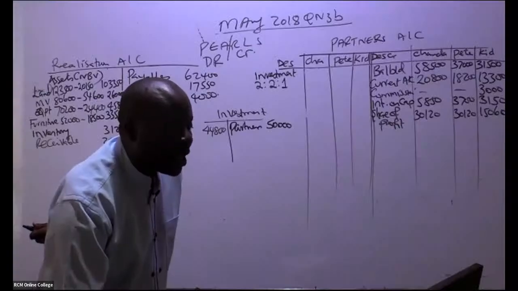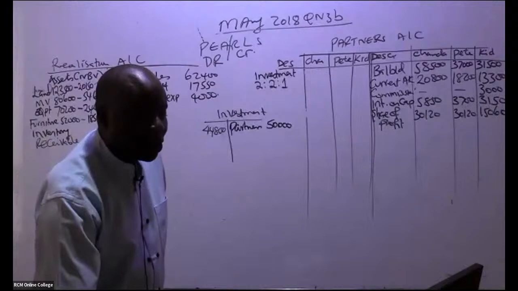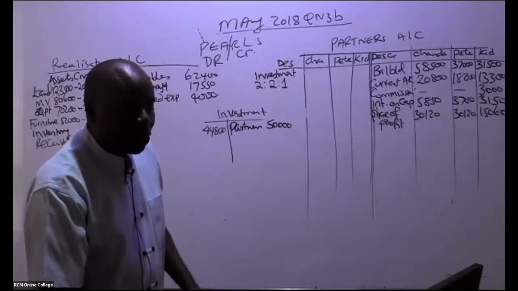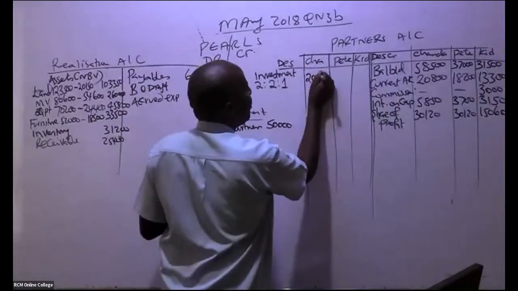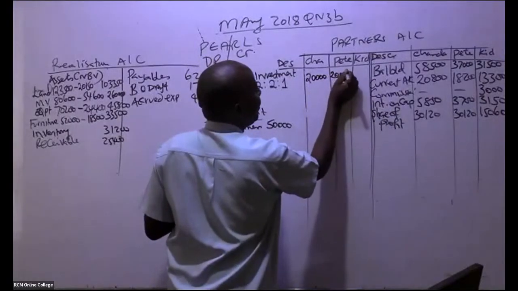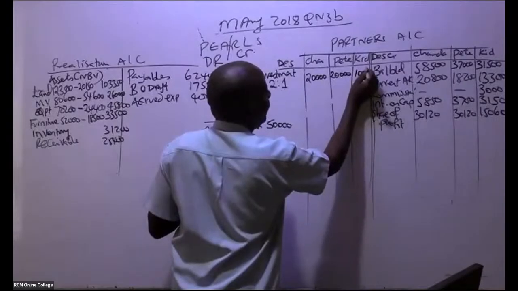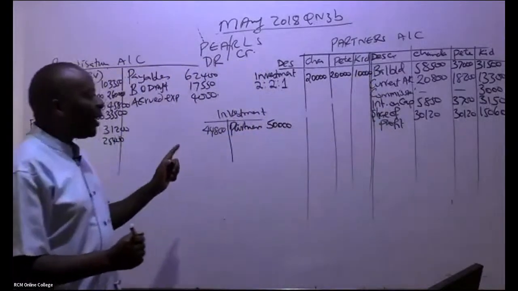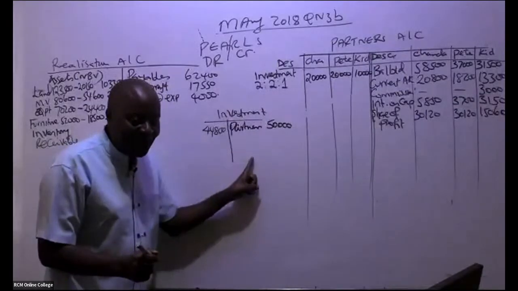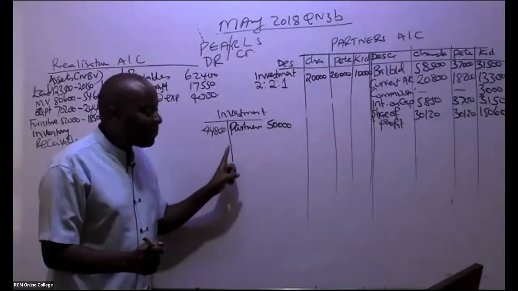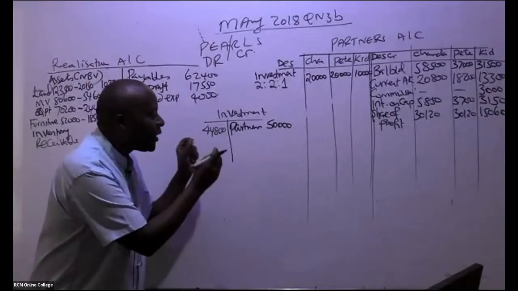So in this case here, could you kindly apportion this 2:2:1? So this gives us 20,000, 10,000 like that. But now remember, these partners made a profit in the process. There was a gain on this investment.